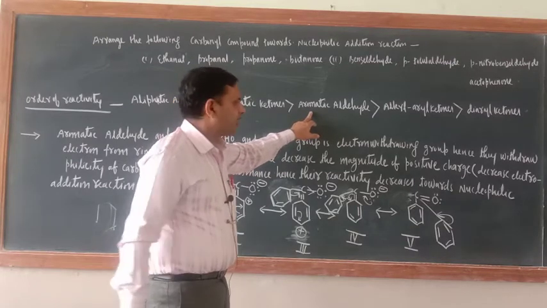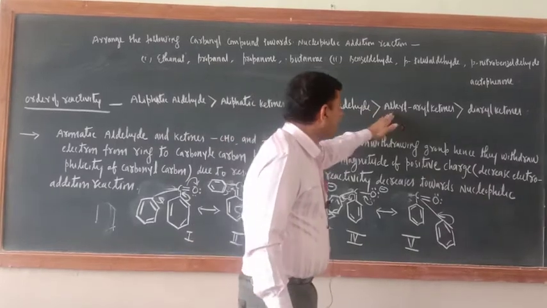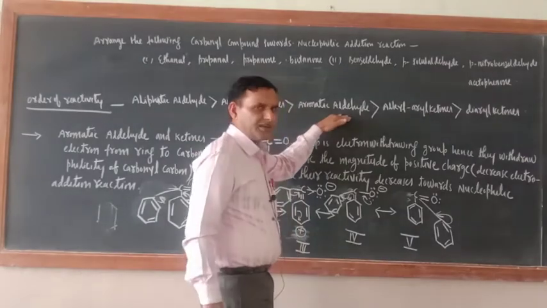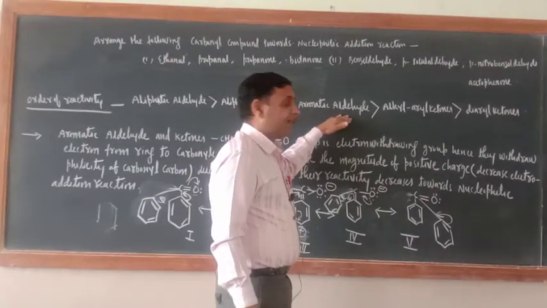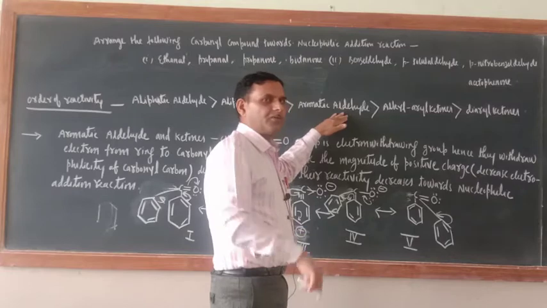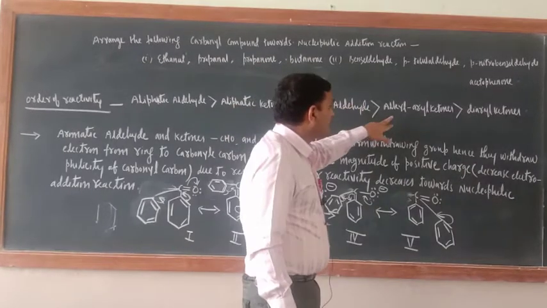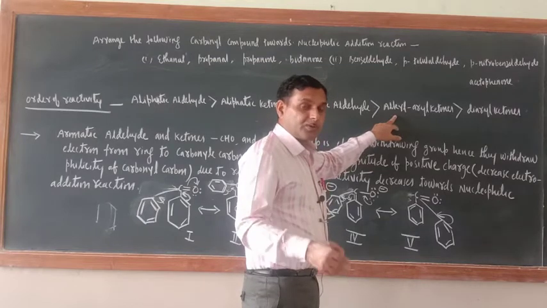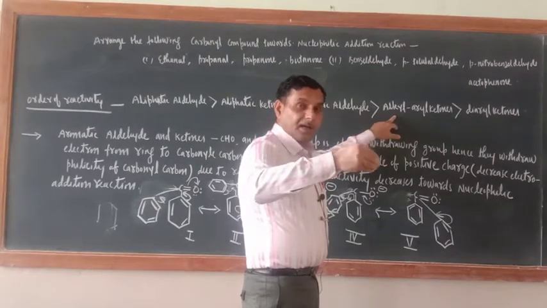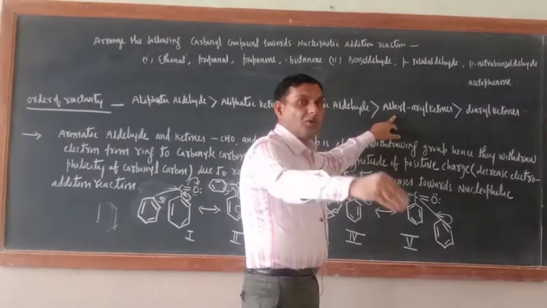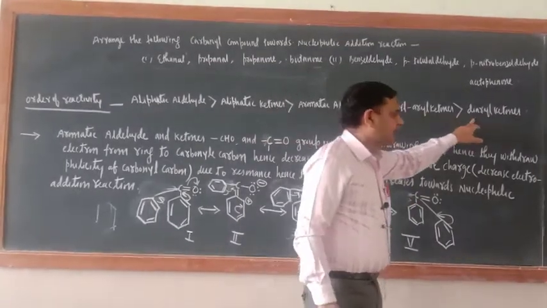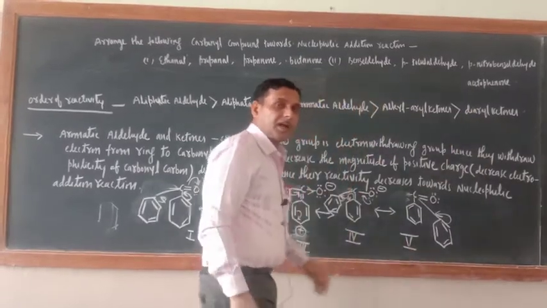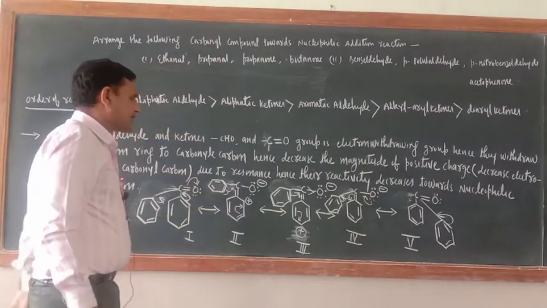Now I made the resonating structure. Alkyl aryl ketones are less reactive than aromatic aldehyde towards the nucleophilic addition reaction because of presence of one alkyl group also. In addition to the benzene ring electron, the alkyl group electron will also go toward the carbonyl carbon. And here what is there? Two benzene rings will send the electron towards the carbonyl carbon. Okay, now still resonating structure is there.